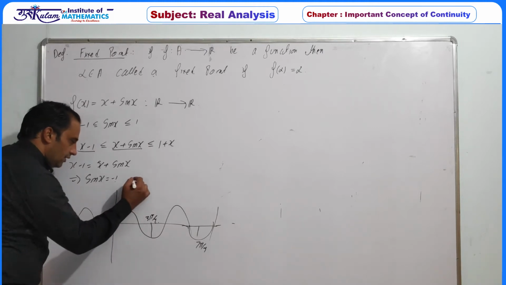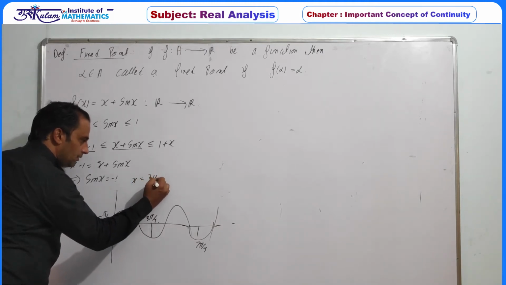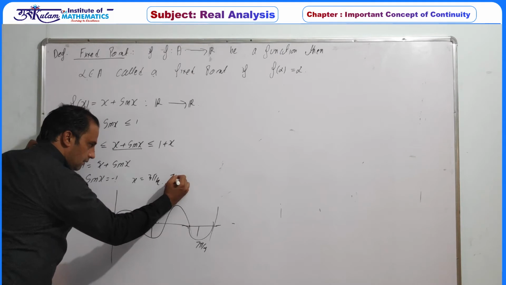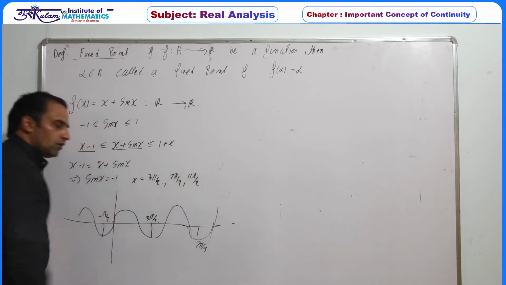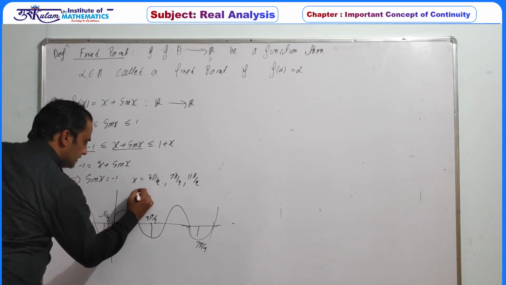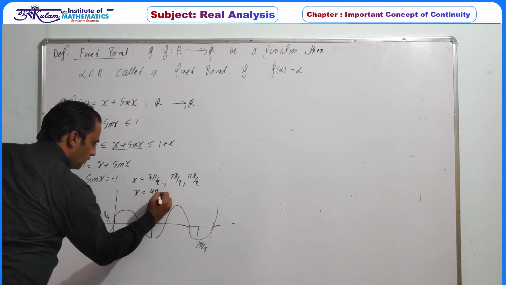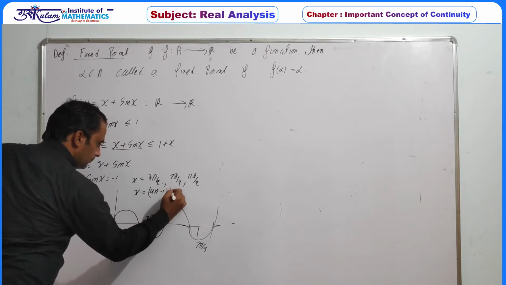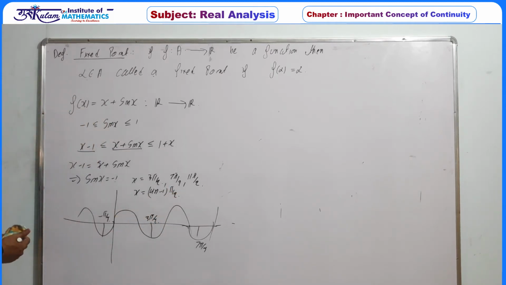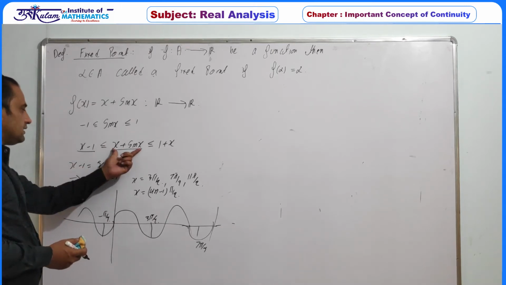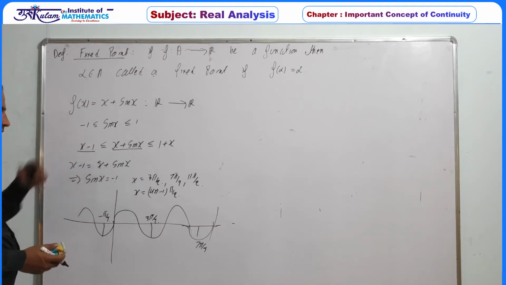So we can write x is equal to 3 pi by 2, 7 pi by 2, 11 pi by 2, or basically in general x is 4n minus 1 pi by 2. So whenever n equal to 1, 3 pi by 2, n equal to 2, 7 pi by 2 and so on. So these are the points where this curve is intersecting this line.